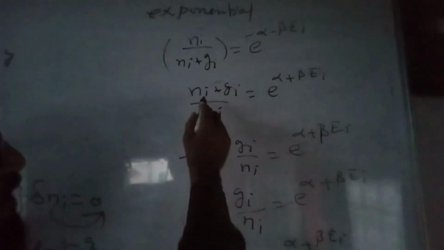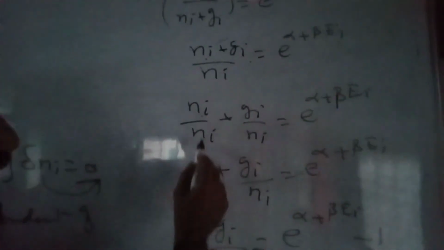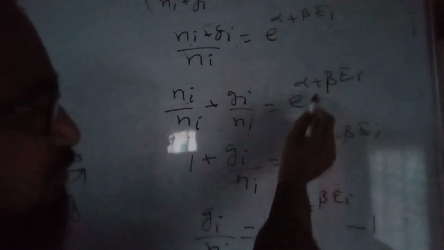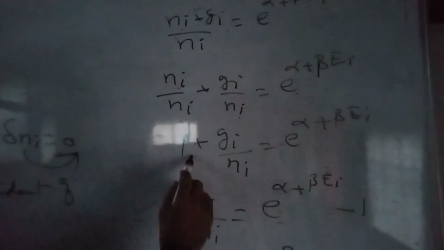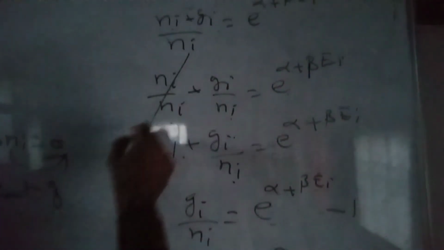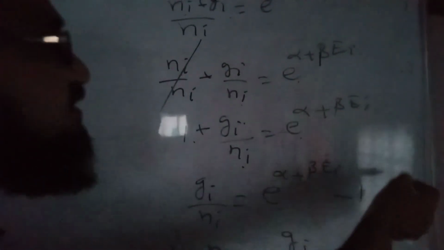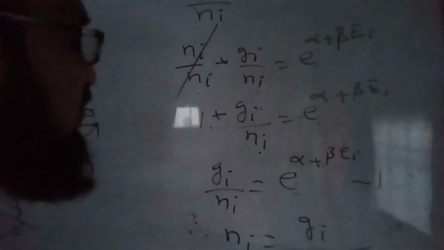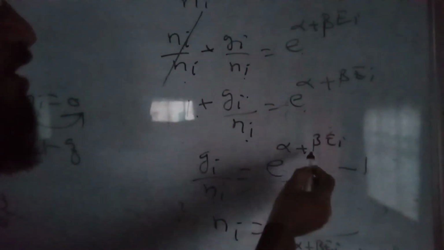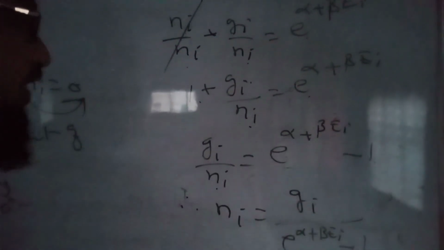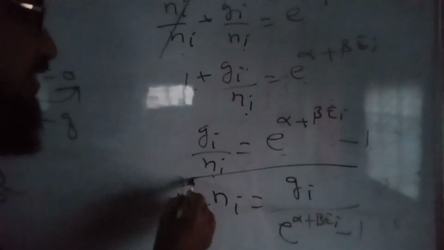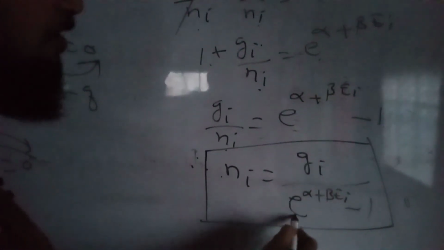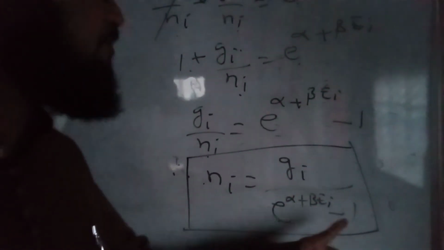Now invert it: Ni plus Gi upon Ni is equal to 1 upon this, meaning the negative sign gets cancelled, e raised to the power alpha plus beta epsilon i. Distributing, Ni upon Ni plus Gi upon Ni gives 1 plus Gi upon Ni equal to e raised to the power alpha plus beta epsilon i. Now take this 1 to the other side, it will be minus 1. So Gi upon Ni is equal to e raised to the power alpha plus beta epsilon i minus 1. I have to find the value of Ni, therefore Ni is equal to Gi upon e raised to the power alpha plus beta epsilon i minus 1.